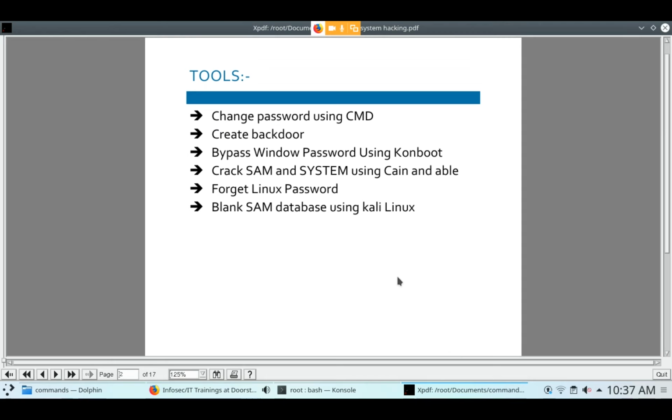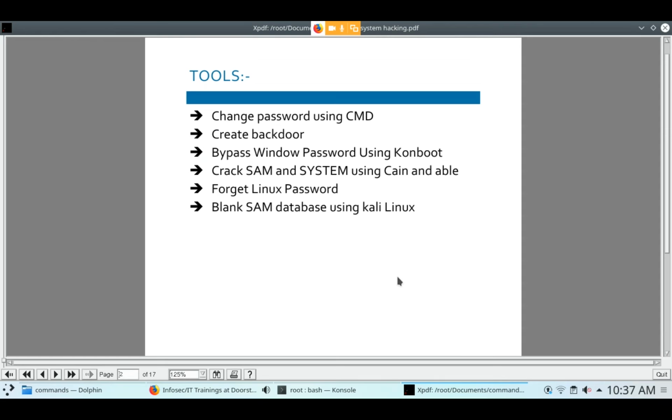Okay. So first of all, read this PDF. Here is the net user command. Why do we use the net user command? We use the net user command to find all the usernames in Windows.